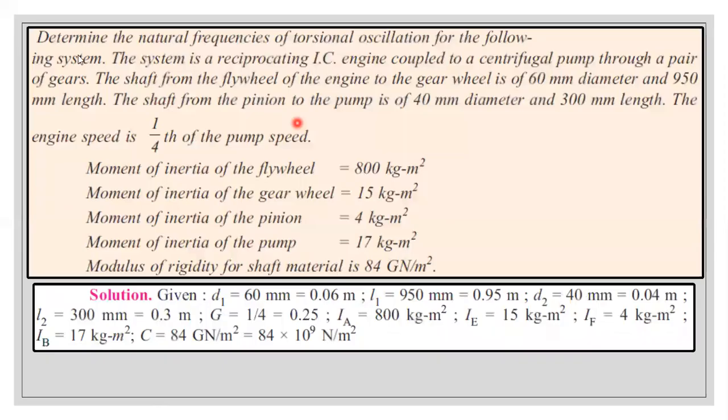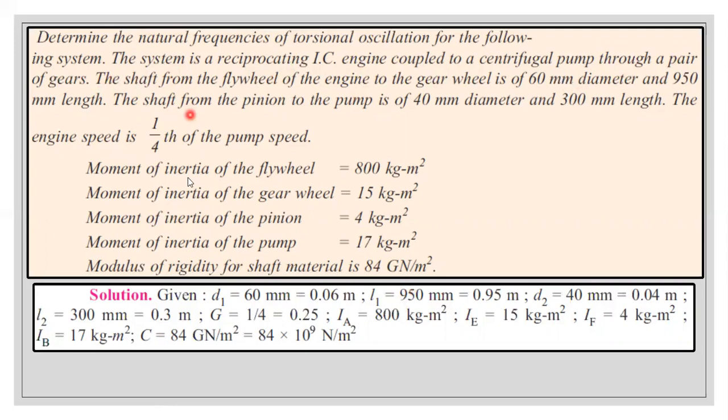Next, determine the natural frequency of torsional oscillation for the following system. The system is a reciprocating IC engine coupled to a centrifugal pump through a pair of gears. The shaft from the flywheel of the engine to the gear wheel is 60 mm diameter and 950 mm long. So first the diameter will be 60 mm and the respective length will be 950.